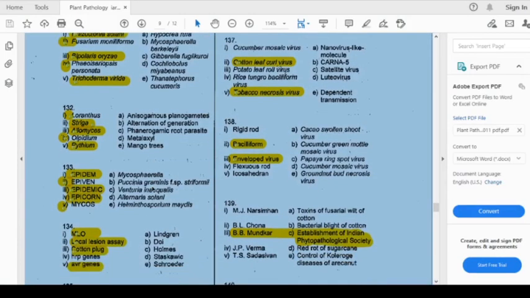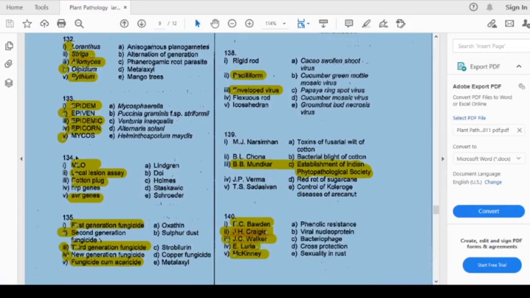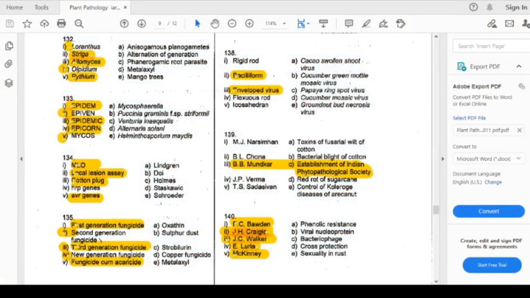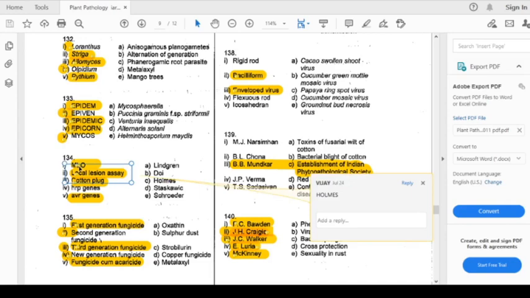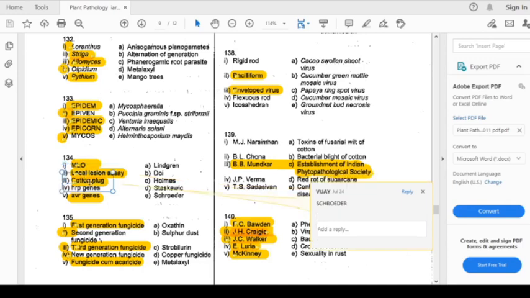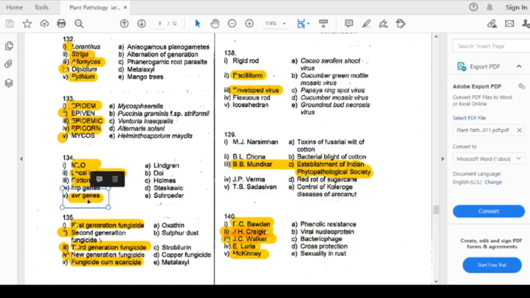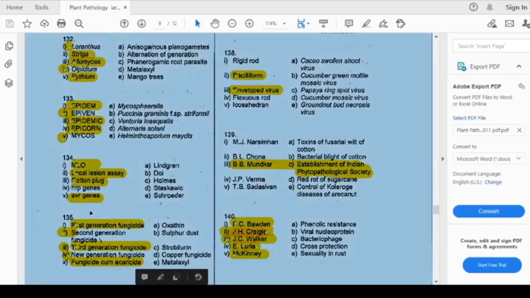Now we will come to question number 134. The local lesion assay was discovered by Holmes, and the cotton plug was given by Schroeder. The HRP gene was given by Stegwis, and the AVR gene was given by Lindergren, and MLO was coined by Roy et al. Now we come to question number 135.